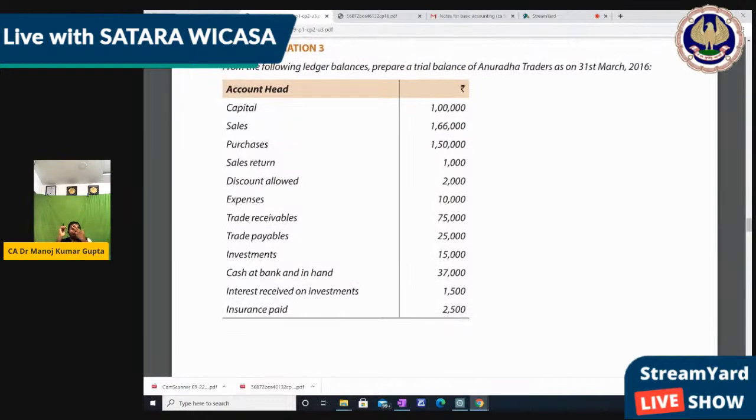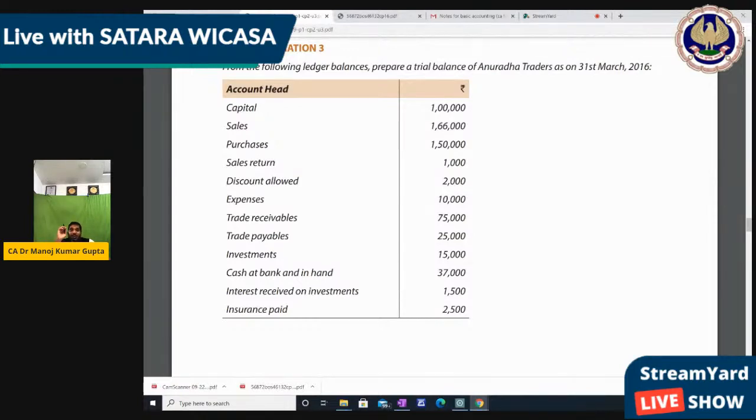Okay. From the following ledger balances, prepare trial balance of Andhra Traders on 31st March 2016, right? So we have to make the trial balance for 2016. How? Capital is 1 lakh, sales 1,66,000, purchase, and all these balances are given.